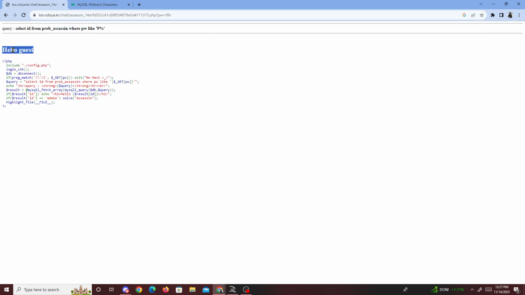So right now we're building up our query, and I'm guessing you're thinking, why does the password LIKE 9 percentage matter, why do we care if it's 9 because it equals guest? Well, after solving this challenge and brute forcing my way through it, it seems that the password of guest and admin are equal to each other.